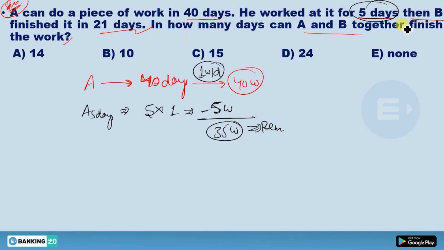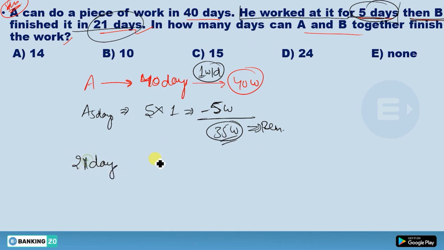And what about this remaining work? Then he has said, then B finished it in 21 days. Actually, he's talking about this 35 work. That remaining 35 work is finished by B in 21 days. In the question, he has clearly mentioned that A worked at it for 5 days. So after 5 days, who is finishing it? B is finishing the remaining work in 21 days.